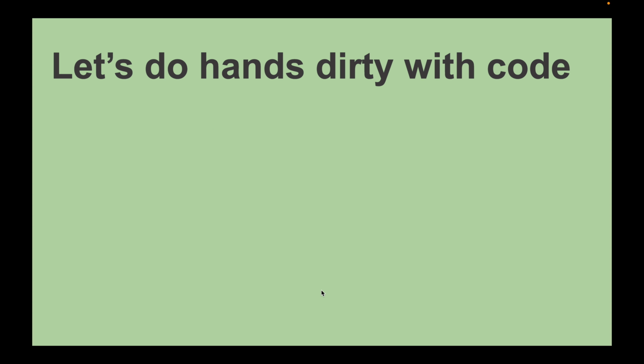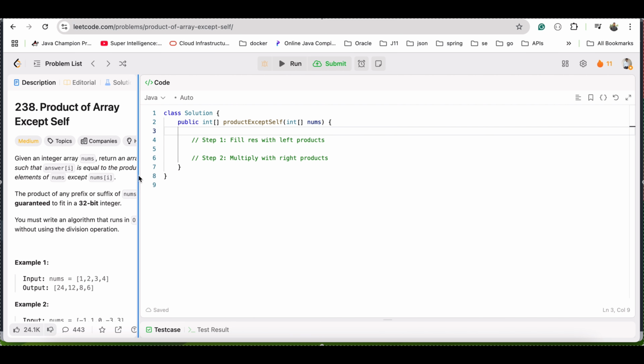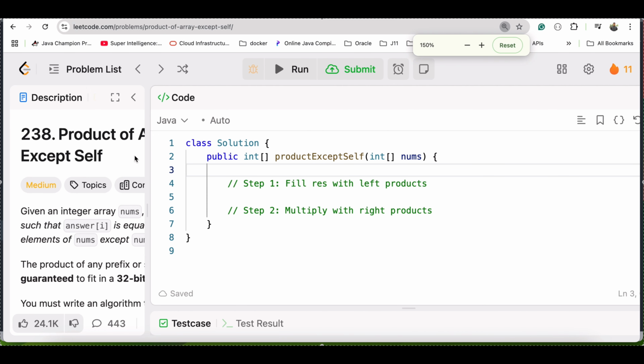So let's get our hands dirty with code and you will understand how to implement that, right? So what we have to do, the first step, we have to do the left product, and the second, we will do the right product, okay? Two steps at least we have to do. The first step, we will fill all the left product, and then we'll multiply with the right product, right? So to do that, let me zoom a little bit. First of all, we'll do two steps, means two passes. The first pass will calculate the left product and the second pass the right product, right?